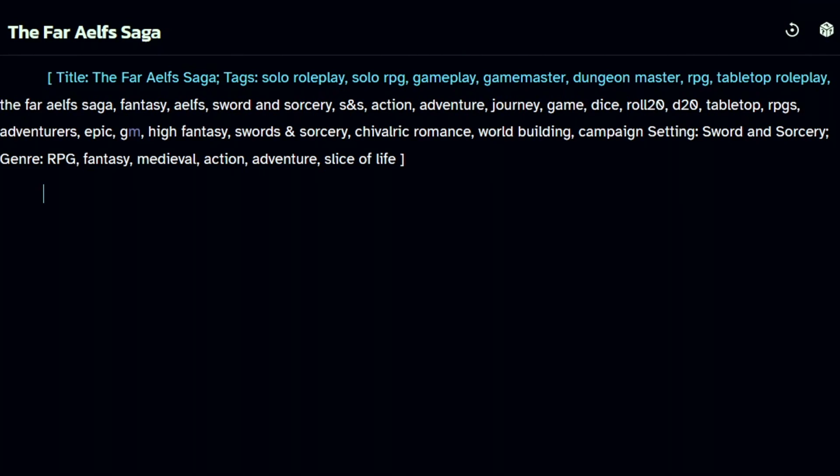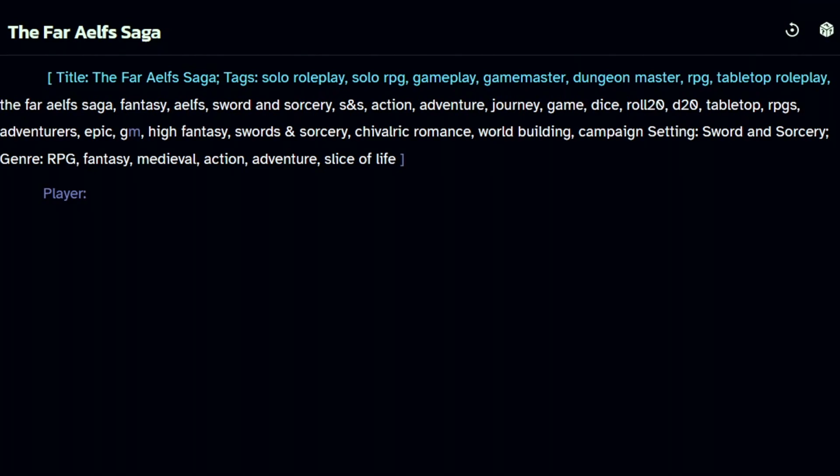The next step in starting your AI GM solo roleplay adventure is very simple. Type in the word player and a space. This is where you're going to begin your adventure. And I like to start my adventures out by simply, as I would at the beginning of any tabletop session where we were all just starting, telling the GM who I am, who my character is, and any important information about my character.